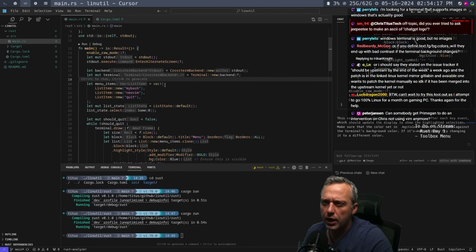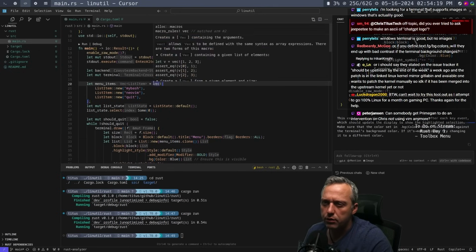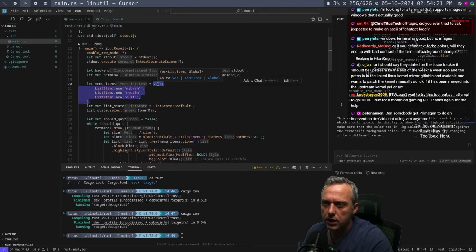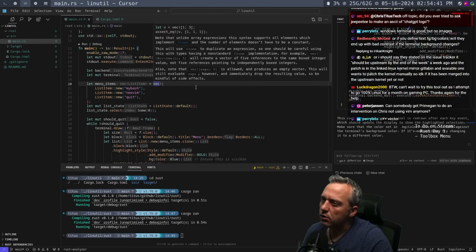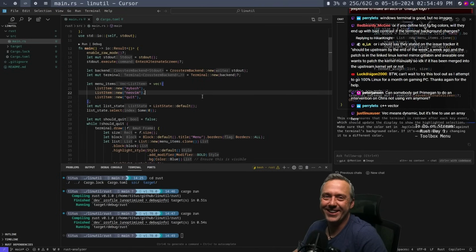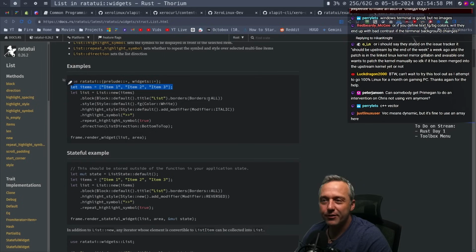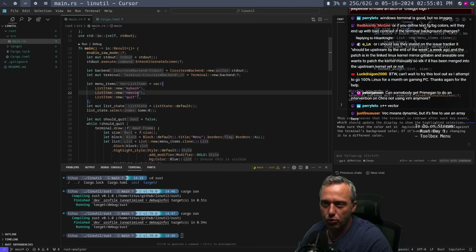I wonder why it has the vec right here. What's that giving me? All right, creates a vec containing arguments. Vec allows vecs to be defined in the same syntax as array expressions. There are only 2 forms for this macro. Okay, it's fine to use an array. I appreciate it. All right. So that looks to be set up properly.